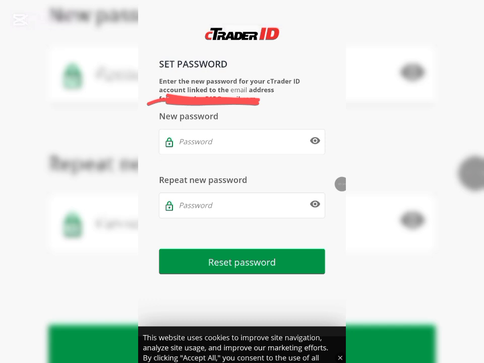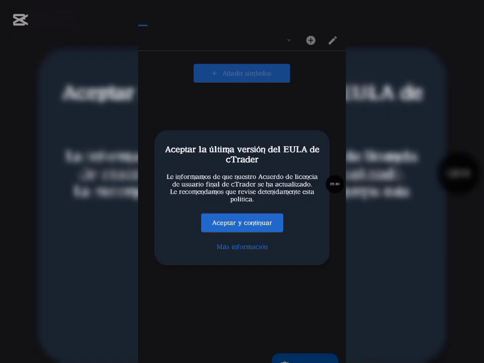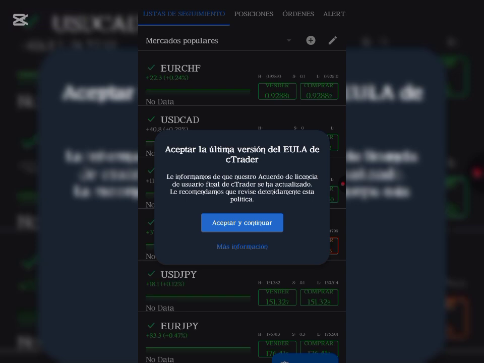So I'm just going to create my password right here and click on reset password. After I reset my password, I was asked to log in with the new password. So I logged in with the new password, and this is what I have right here.